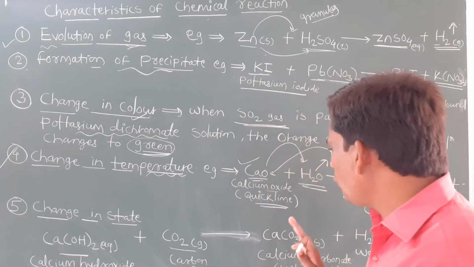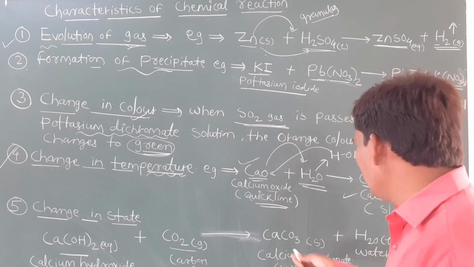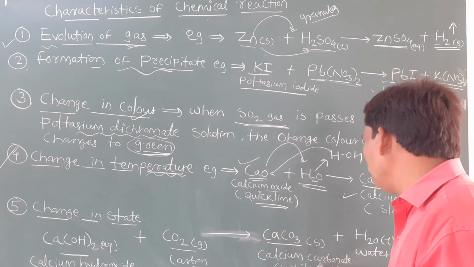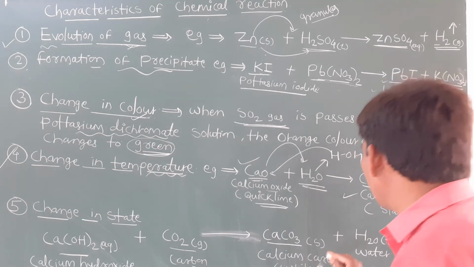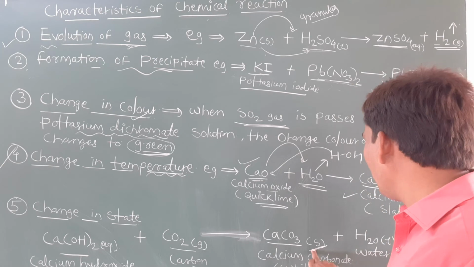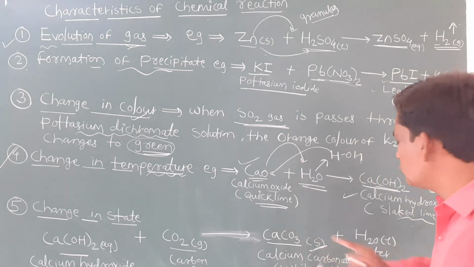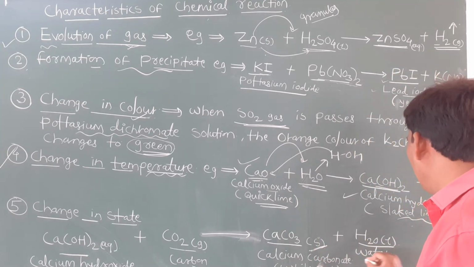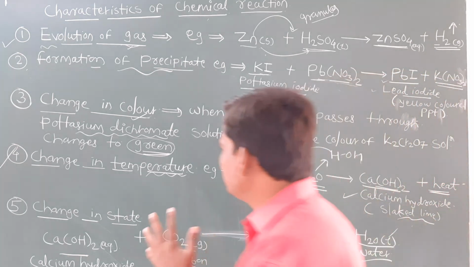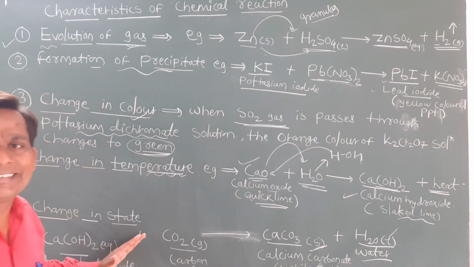Okay students, so after combining this, the reaction gives calcium carbonate. Calcium carbonate, that is a white precipitate we will get, and that calcium carbonate is now in solid state. Okay, so this is a product. Now it is in which state? It is in solid state, and water will form as a byproduct, that is in liquid state. Now clear students, this is a very simple reaction, change in state.